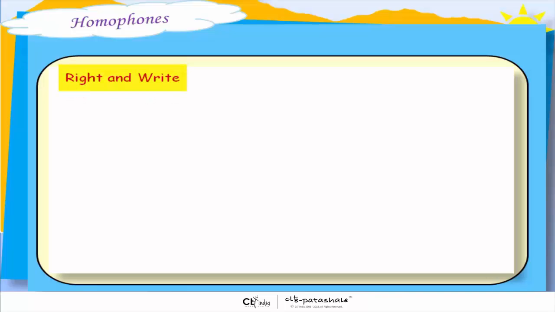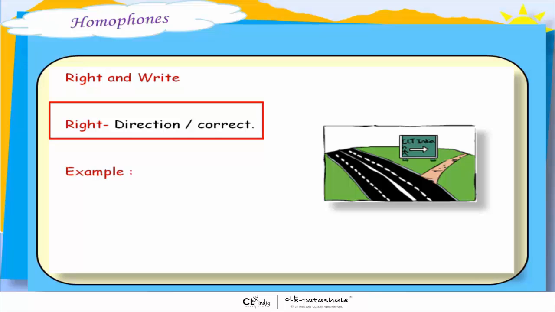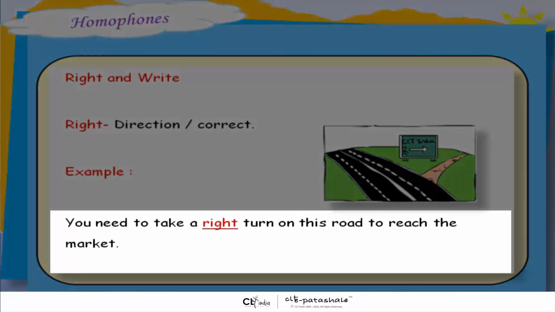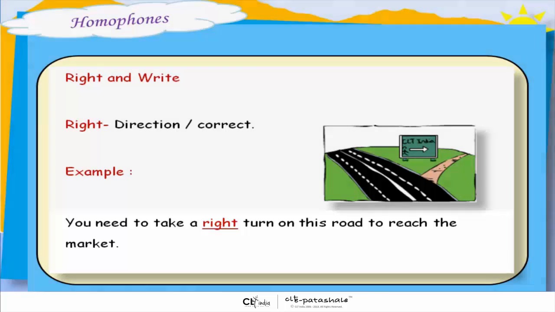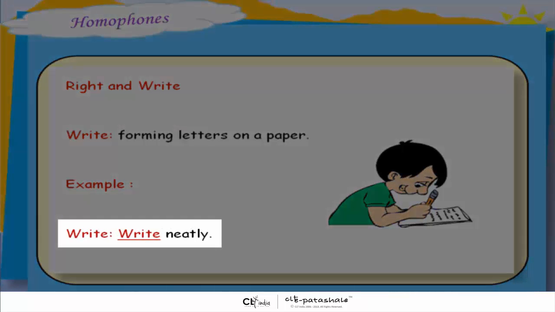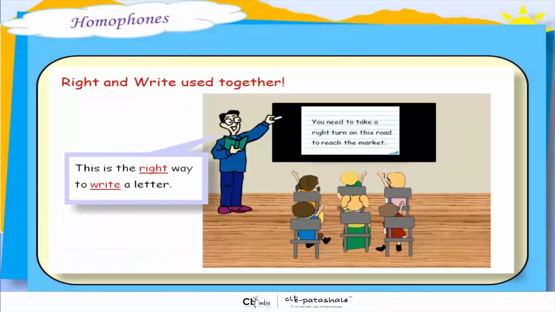Right and write. Right means a direction, or it also means correct. You need to take a right turn on this road to reach the market. Write also means forming letters on a paper. For example, write neatly. Let's use right and write together. This is the right way to write a letter.